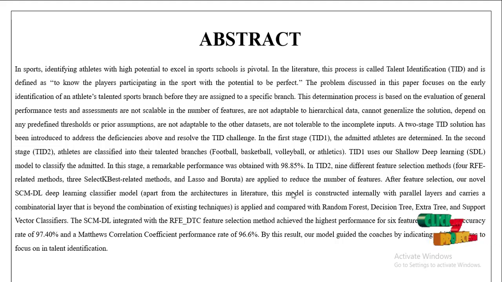After feature selection, our novel deep learning model is compared with the remaining machine learning algorithms: random forest, decision tree, tree boost classifier, and support vector machine. So this is SCM-DL integrated with the random forest feature selection method.